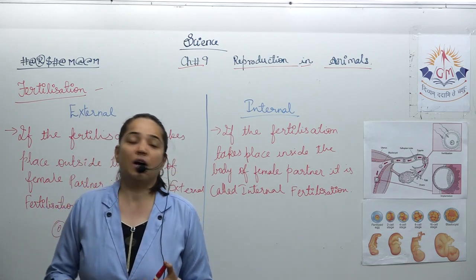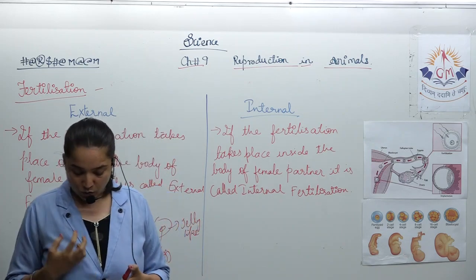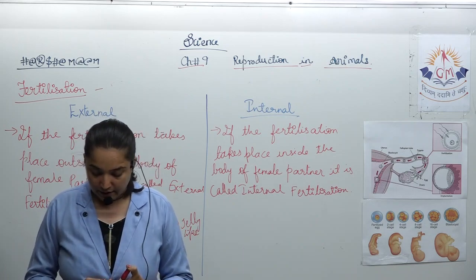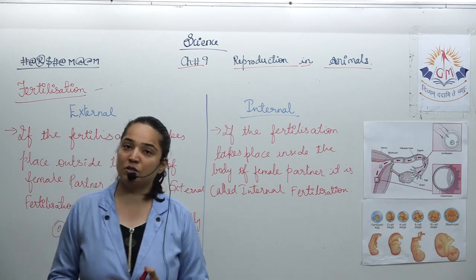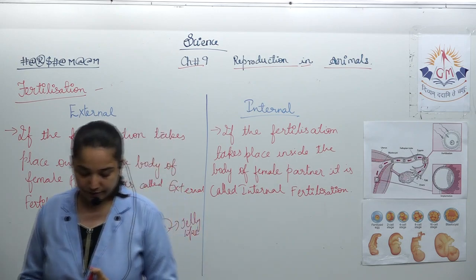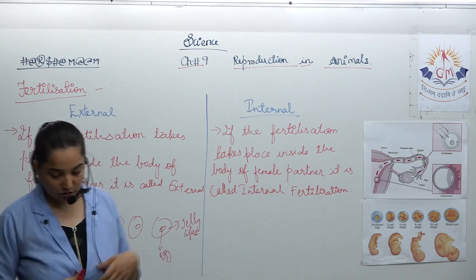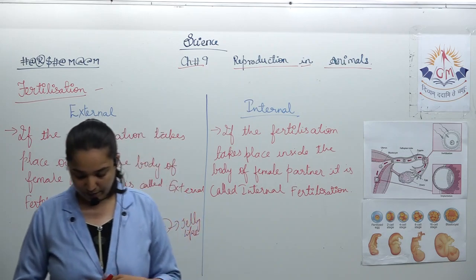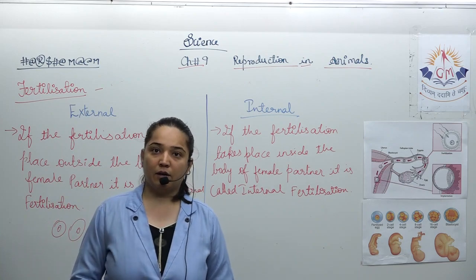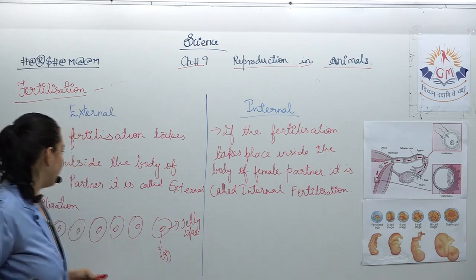not covered, and there is only a jelly-like structure around them. It is holding the egg and providing protection to the eggs. The eggs are laid and the male will deposit the sperm over them, and the sperm will come in contact with the egg, and this is how the fertilization takes place. It is happening in almost all aquatic organisms. Fish, frog, they are examples of it.